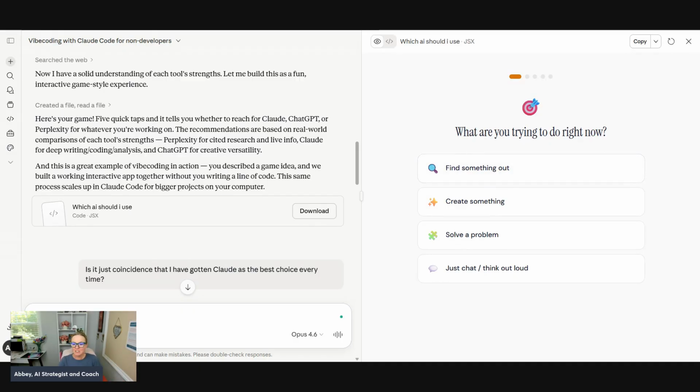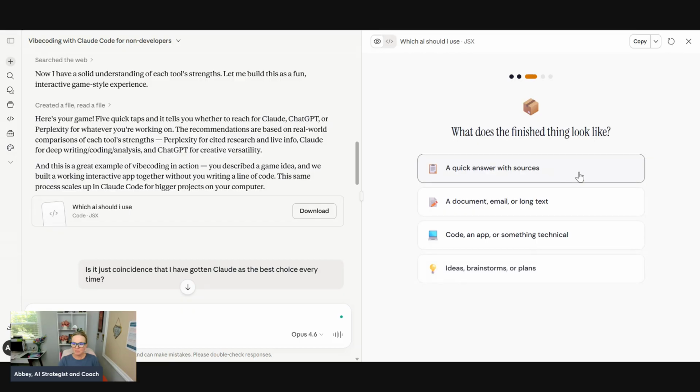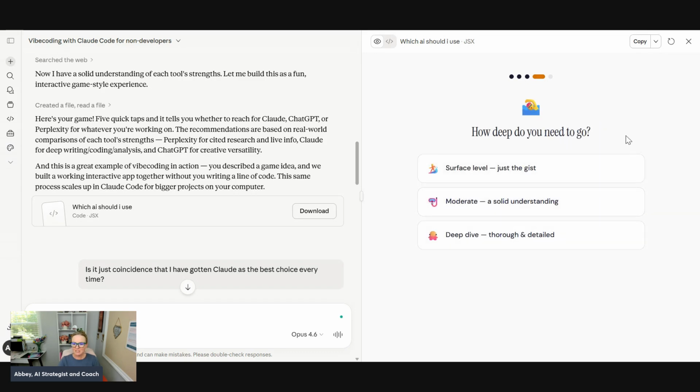Okay, let's see. What are we trying to do right now? We're trying to create something. How recent does the info need to be? Well, I want it to be current. What does the finished thing look like? Let's see. Code an app or something technical. How deep do you need to go? I'm going to say moderate. How important is it to verify the source? I mostly trust AI's judgment. I want a quality check, but I'll check later. I need citations and proof. Depends on what you're building.